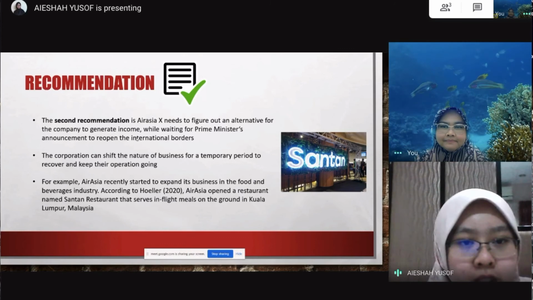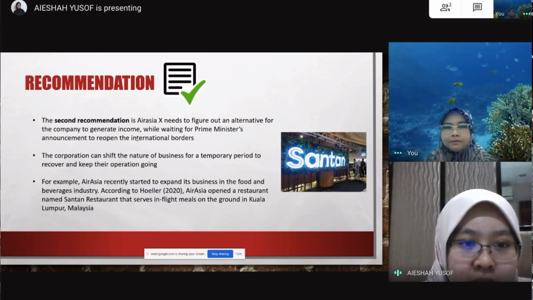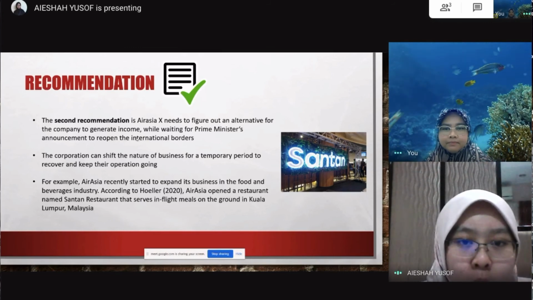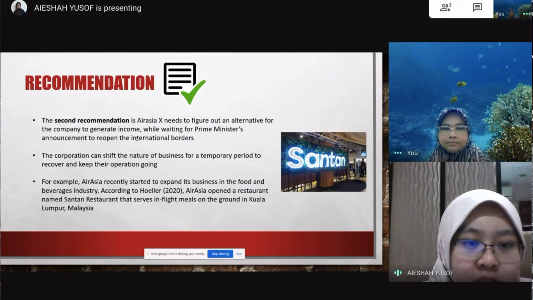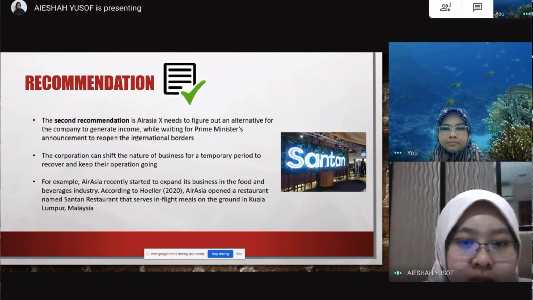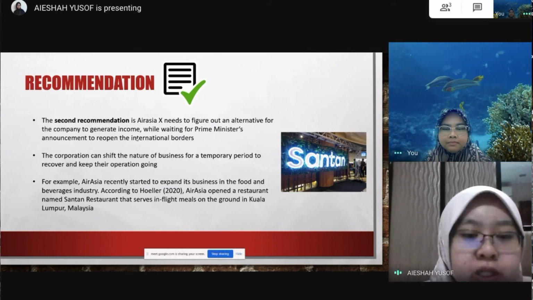The second recommendation is that AirAsia needs to figure out an alternative way to generate income while waiting for the Prime Minister's announcement to reopen the international borders. The corporation can shift its nature of business for a temporary period to recover and keep its operation going.